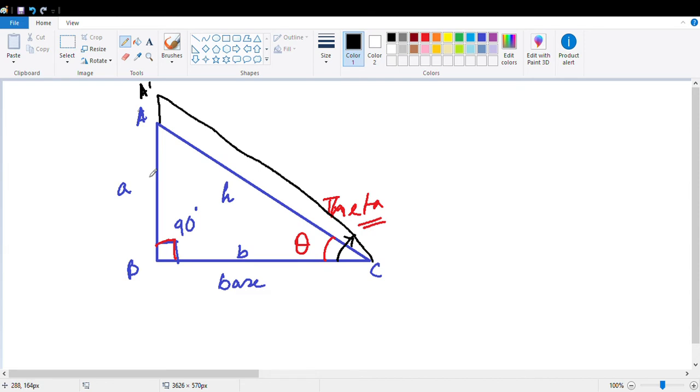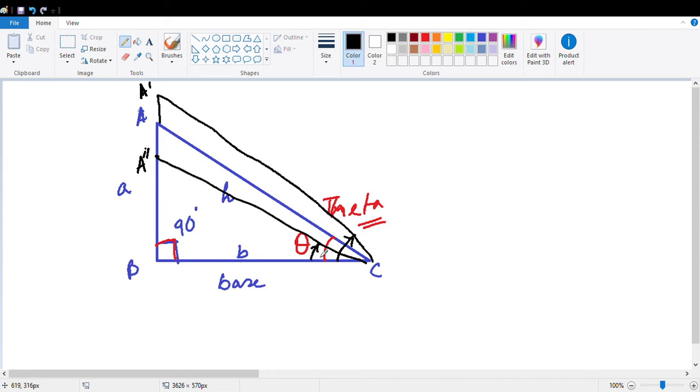If you decrease it, for example to A double prime, this angle decreases. So from this picture you can see there definitely is a relation between the angle and the sides of a triangle.